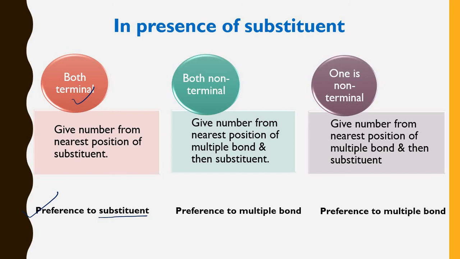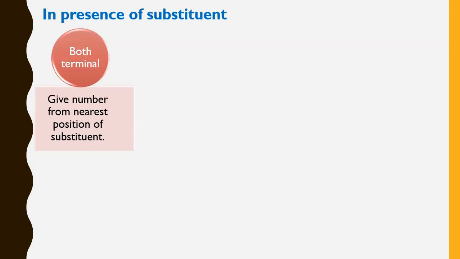Now we'll see this one by one with examples. So in the presence of a substituent, if both the multiple bonds are at the terminal position, then you have to give the numbers from the nearest position of the substituent, giving the preference to the substituent. Now we'll see the first example. Suppose this is the example and a substituent is given. In this example, if you try to give the numbers from the left hand side and from the right hand side, obviously both these multiple bonds are at the terminal position.